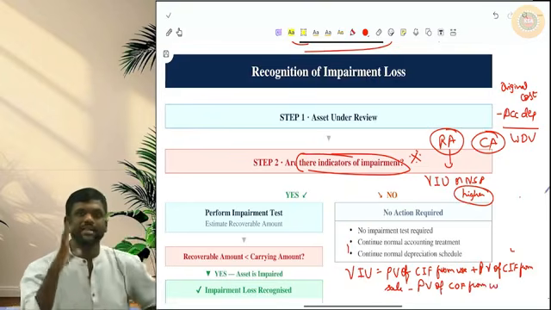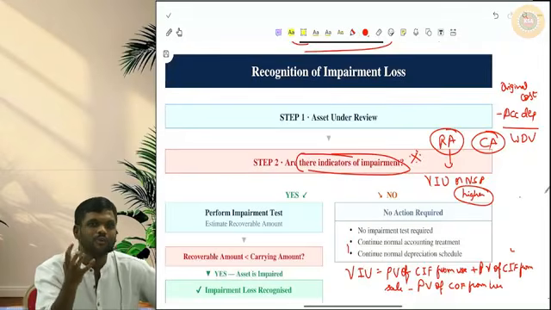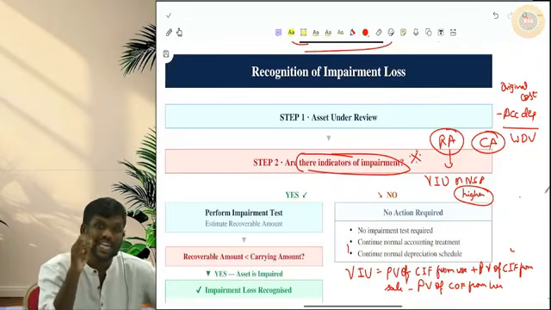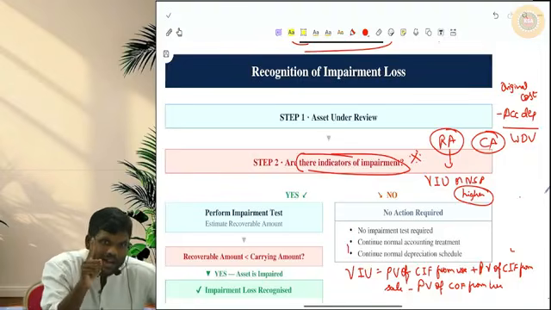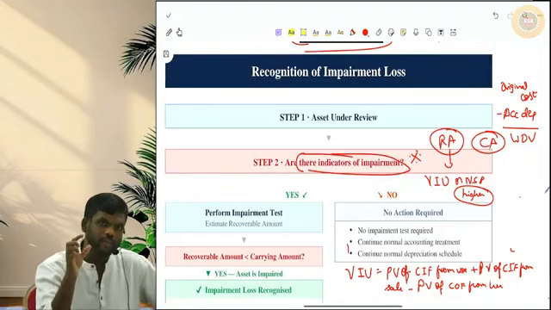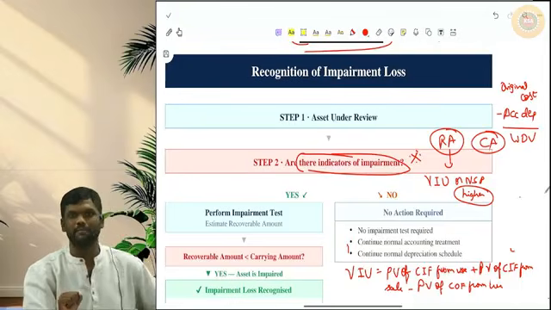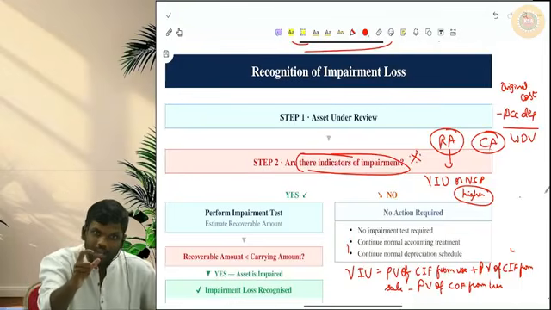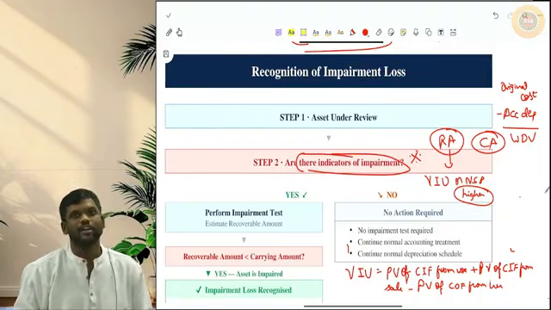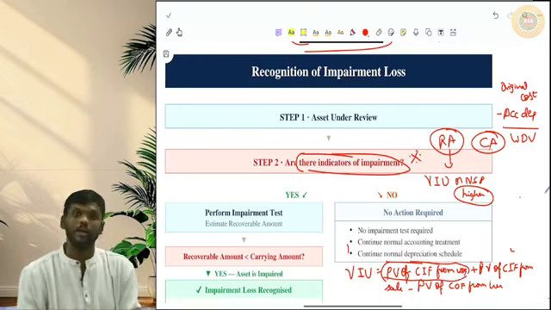Okay, see, basically whenever you have an asset, assume you have a plant and machinery. How can you recover, or get benefits from that plant and machinery? You can get it in two ways. One, you can use that plant and machinery till the end of its useful life, use it to produce products, sell those products and make money. Whatever inflow you get from the sale of products, that only I am calling the present value of cash inflows from use.